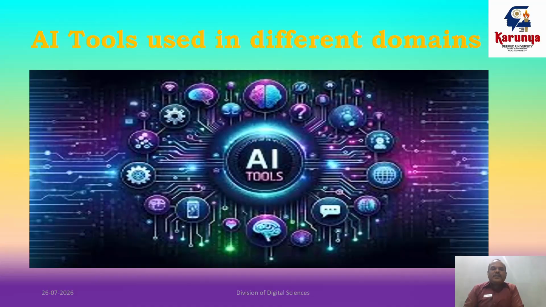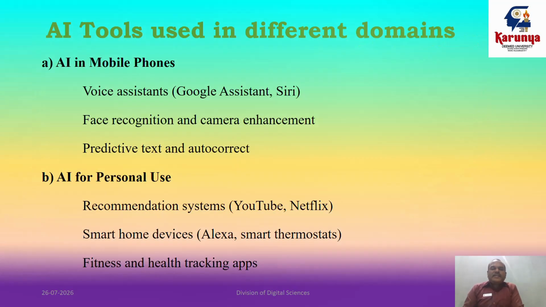So the next one, we are looking at different AI tools. Okay, the first one, AI in mobile phones. Nowadays we are using a large number of AI tools in our mobile phones. For example, voice assistants like Gemini and Google Assistant. Also face recognition and camera enhancement, and predictive text and autocorrect. All of these come under AI in mobile phones.